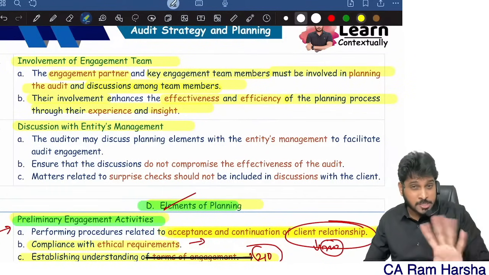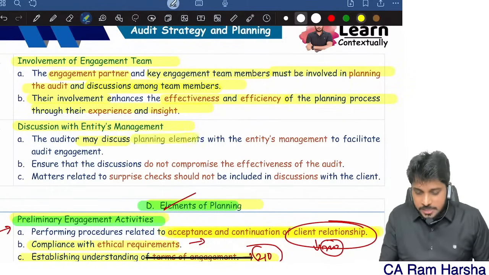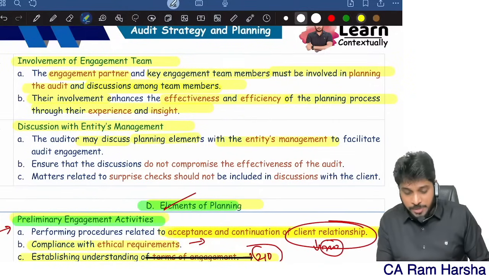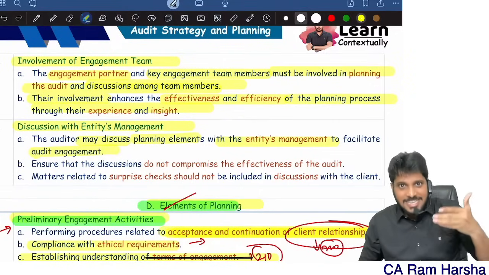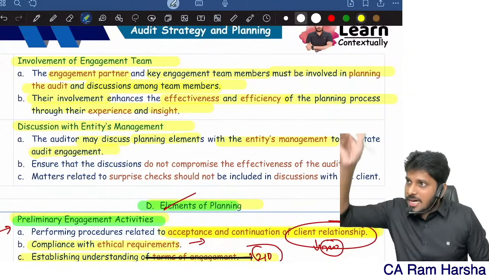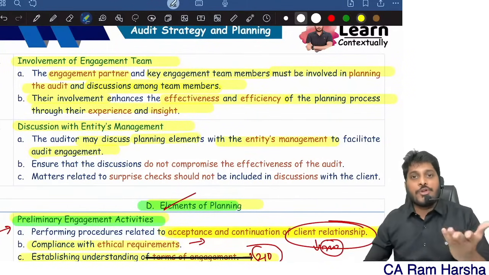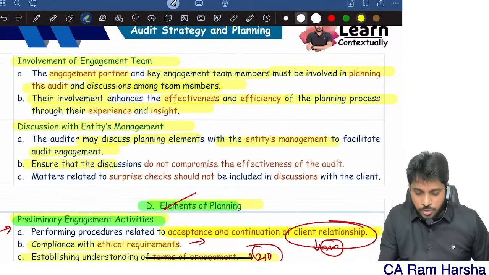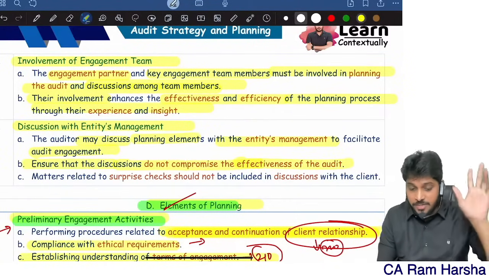Remember, you don't have to discuss in depth. The auditor may discuss planning elements with the company's management to facilitate. They can facilitate you only then. Suppose suddenly overnight you decided tomorrow you will go for the audit, and the corresponding accountant is absent in the company. What will you do? Ensure that discussions do not compromise the effectiveness of the audit.